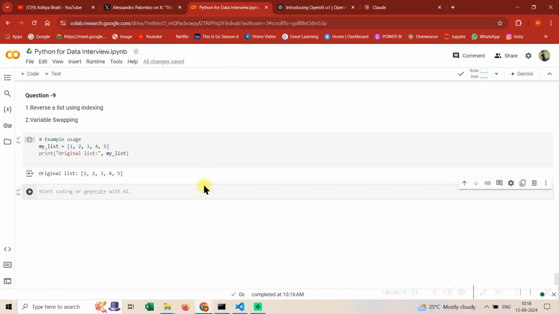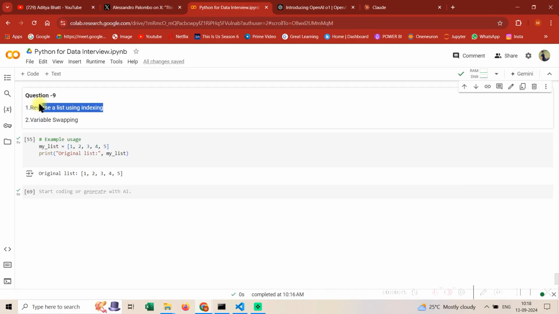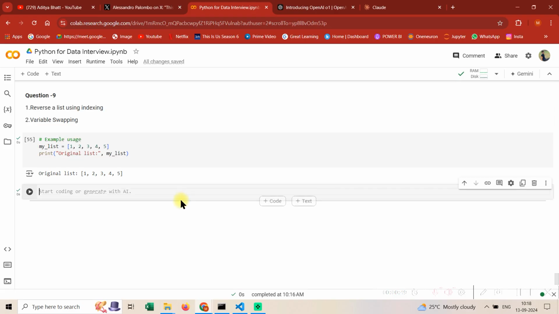So let's move to the problem statement for today. That is reverse a list using indexing, and then we have variable swapping. So guys, first try to understand reversing a list. Reversing a list is simple. All you need to do is just write print my list, and then this.